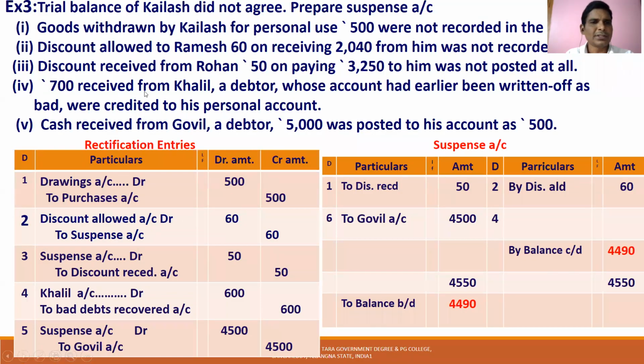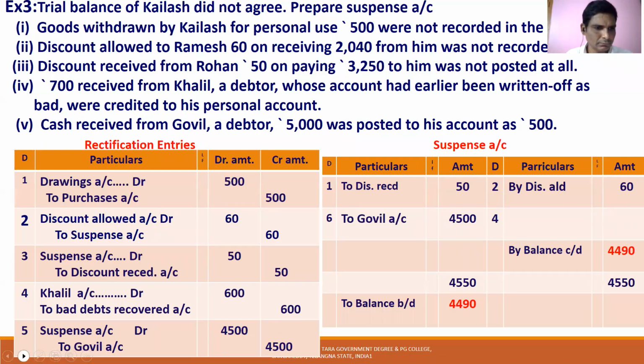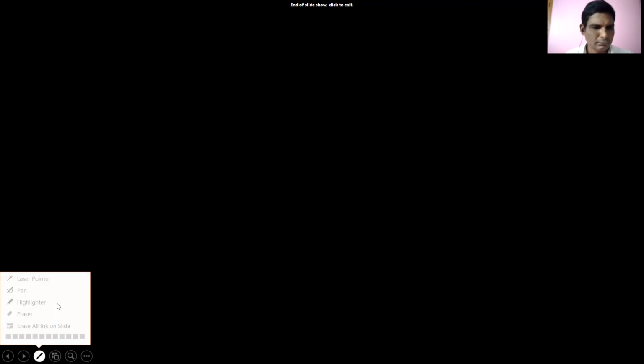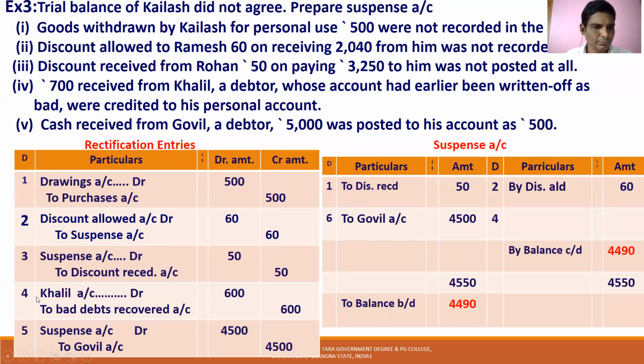So what happened? 700 received from Khalil, a debtor whose account had earlier been written off as bad, was credited to his account.